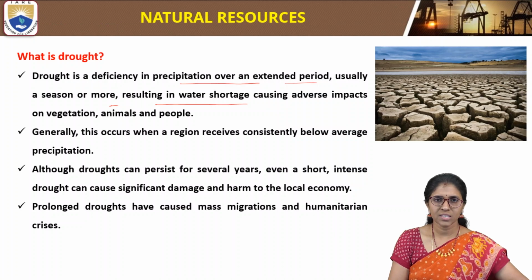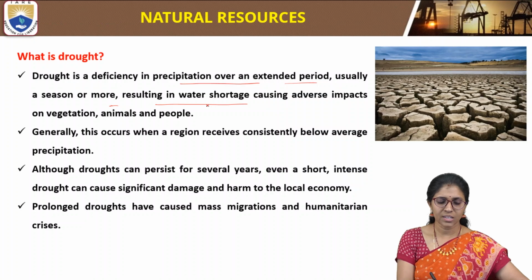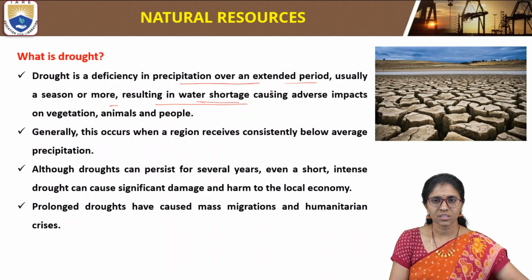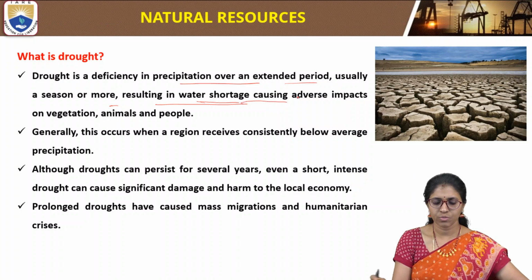Usually a season or more seasons. It results in water shortage, which causes adverse effects on vegetation, animals, and also people. So this is called a drought. Drought means a deficiency in precipitation in a certain place over an extended period. This leads to a shortage of water, and this shortage of water causes various effects on vegetation, animals, and people.